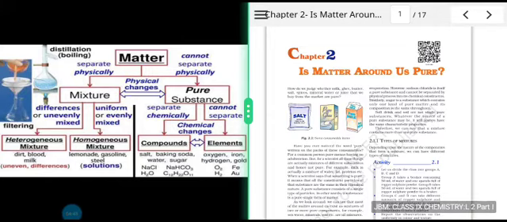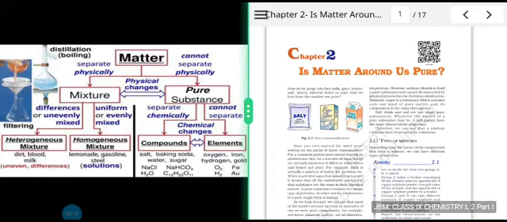You can see that, on the basis of whether we can separate the components physically or not, we are classifying matter into two groups: mixture and pure substance. So what can be separated physically? A mixture is one whose components can be separated physically, and that which cannot be separated physically is called a pure substance. So basically we are including the physical changes.